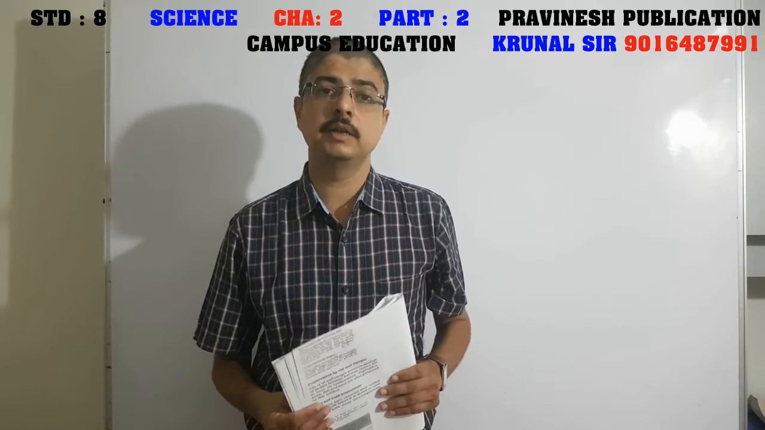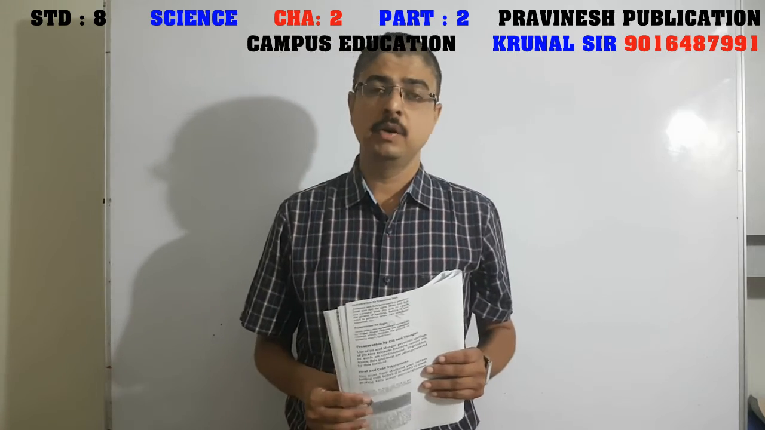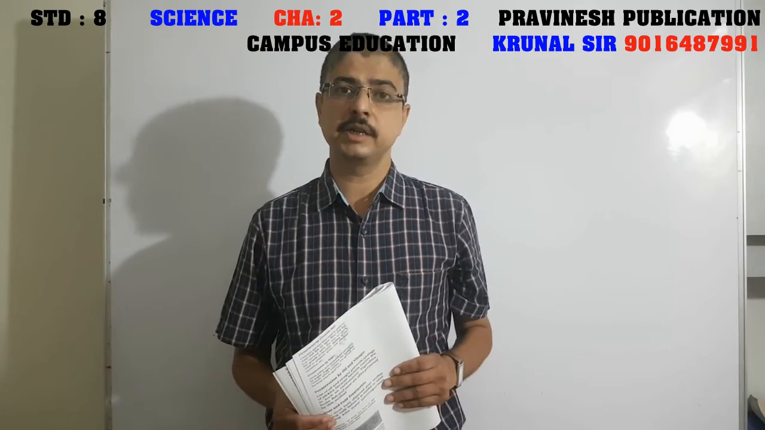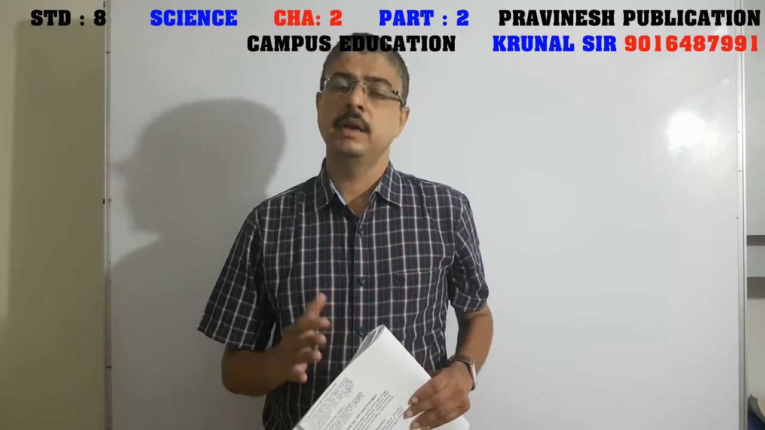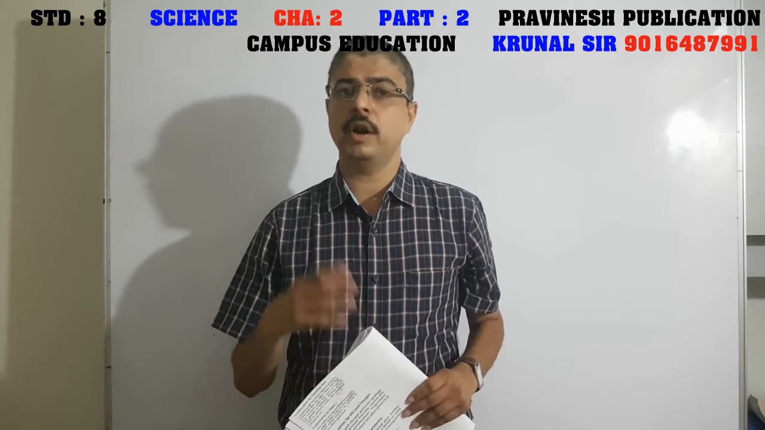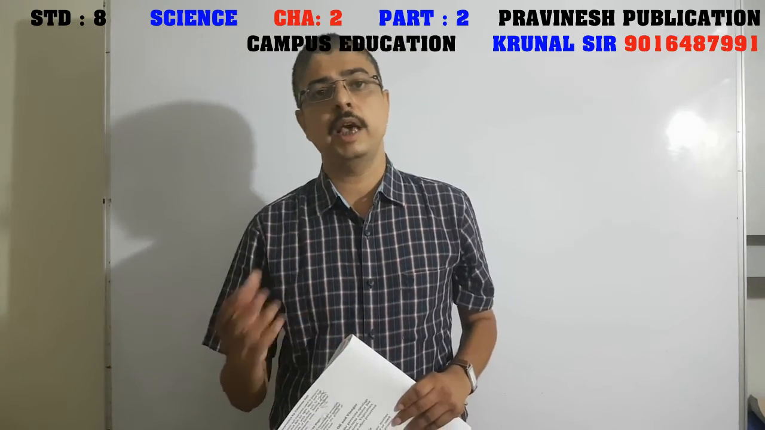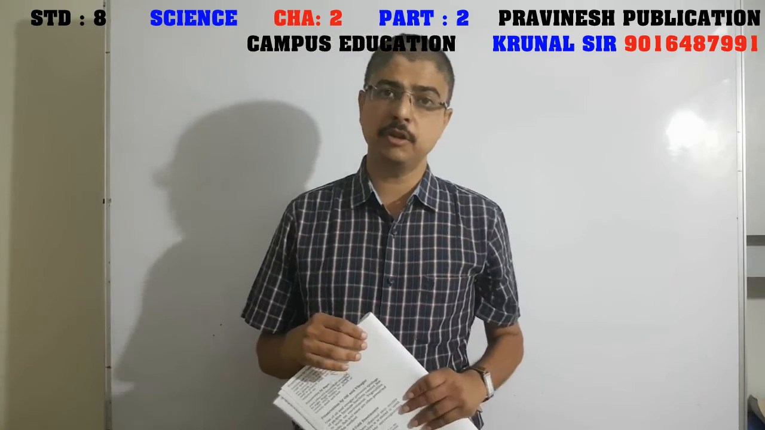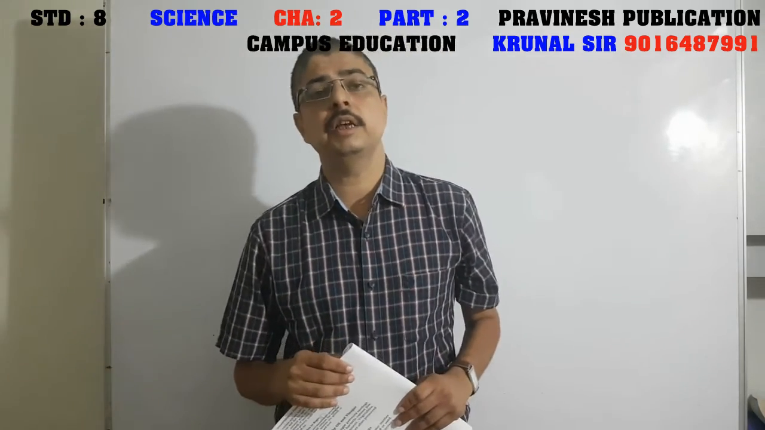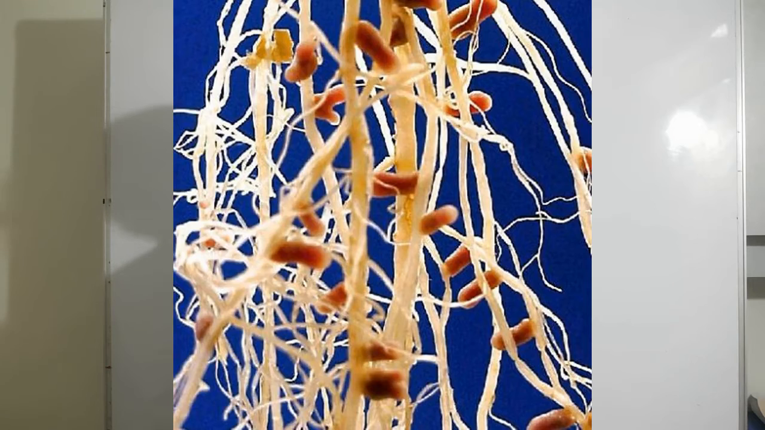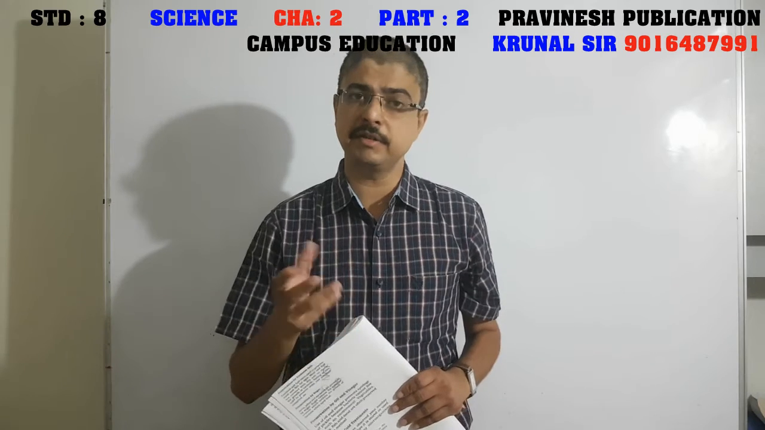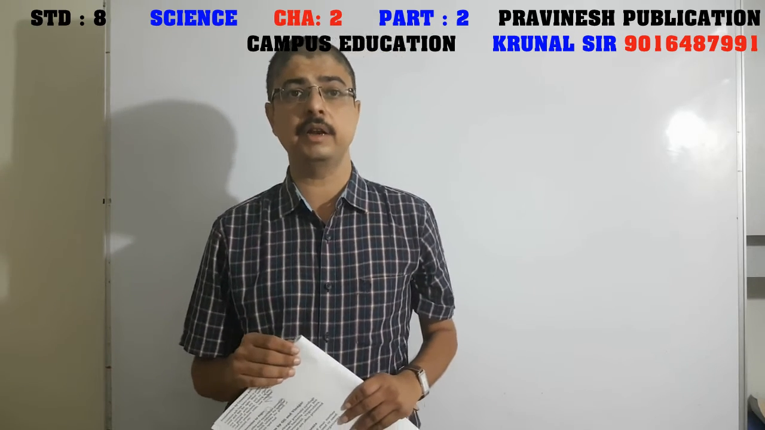Friends, hear the word symbiotic relationship. What is the meaning of symbiotic relationship? In nature, plants and animals or animals and animals help each other for survival. Here, the Rhizobium bacterium lives in the root nodules of leguminous plants. So this relation is known as symbiotic relationship.